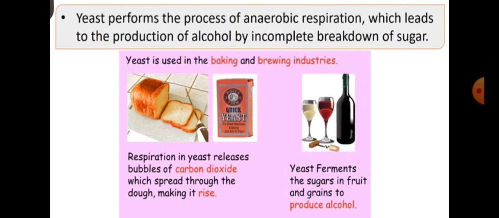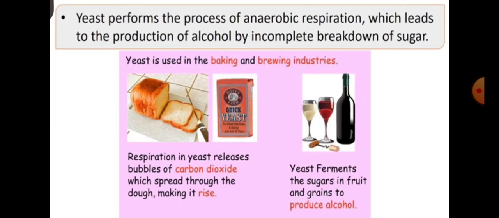Yeast performs anaerobic respiration, which leads to the production of alcohol by incomplete breakdown of sugar. Whatever sugar has been consumed, yeast partially breaks down, and it helps in the production of alcohol.